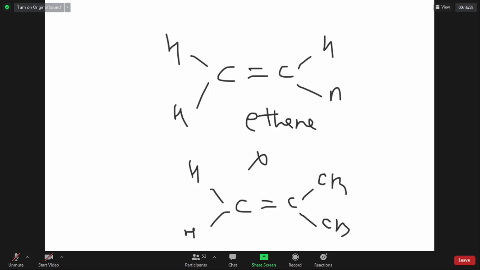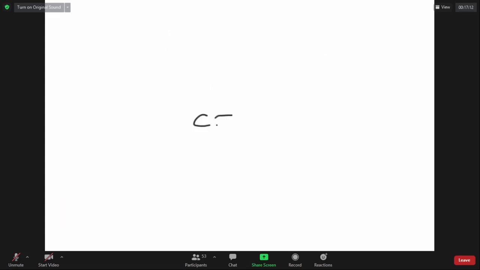No, not possible. So if the molecule is like C double bond C with A, B, both A's on the same side is cis, both A's on opposite sides is trans. Also, if I have a molecule like CAB double bond CXY, this also can show geometrical isomerism.